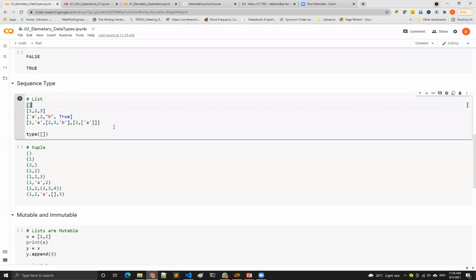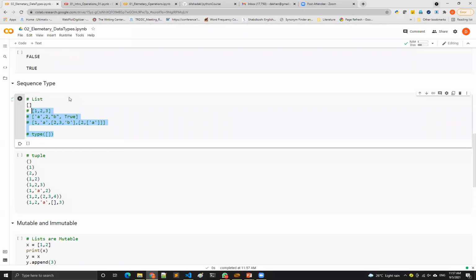So how to define a list? We'll see. Suppose I run this shell. What I have done is, you can see earlier you used to type numbers, then strings in single quotes, double quotes, and true, false that we have seen. Here what I am doing, I am putting two square brackets, open and close, and then running it. So in output it says the same thing.